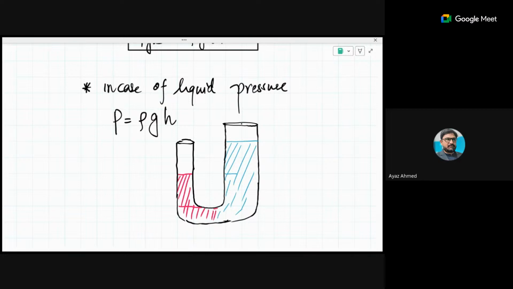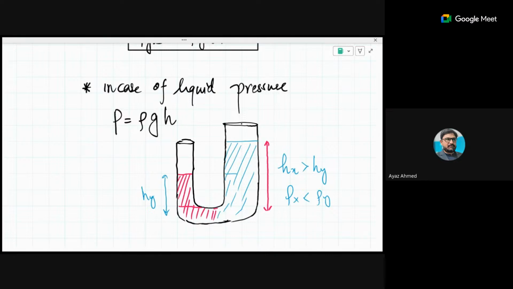So can I say that this liquid, the blue one, has more height, the height of x is greater than the height of y? It means that the density of liquid x is smaller than the density of liquid y.